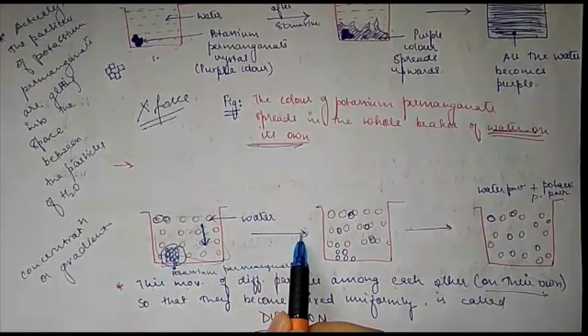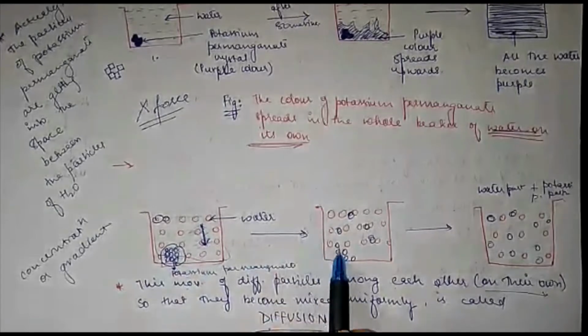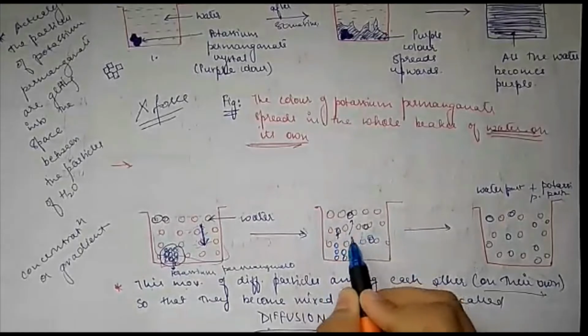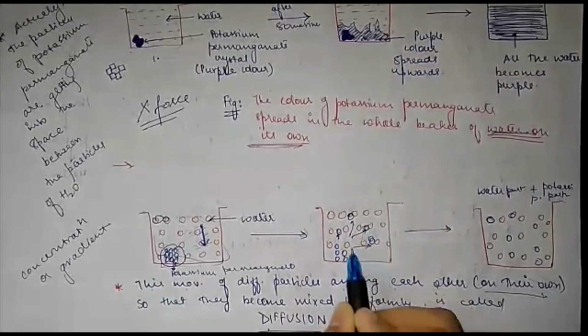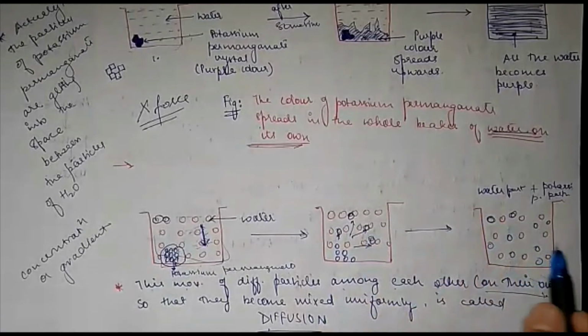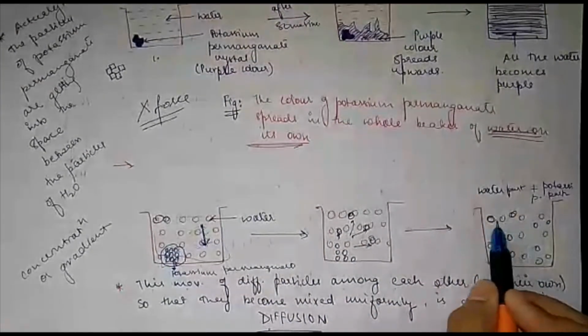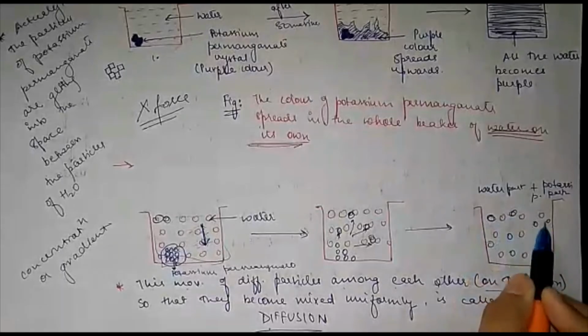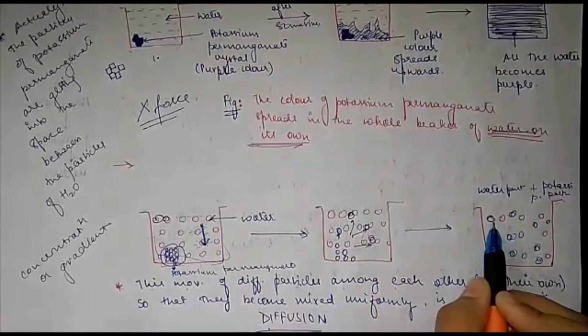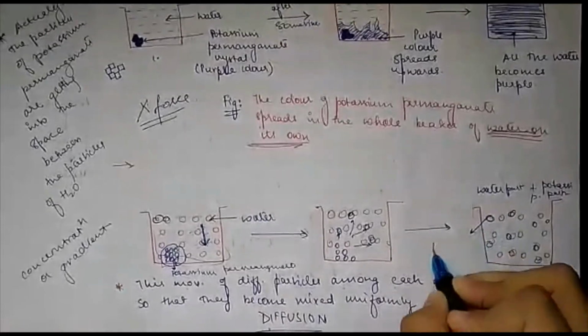After some time, you will notice that the potassium permanganate particles are dissolving and moving randomly into the water. After some more time, the whole water is occupied with small particles of potassium permanganate. And you know the color of potassium permanganate is purple.